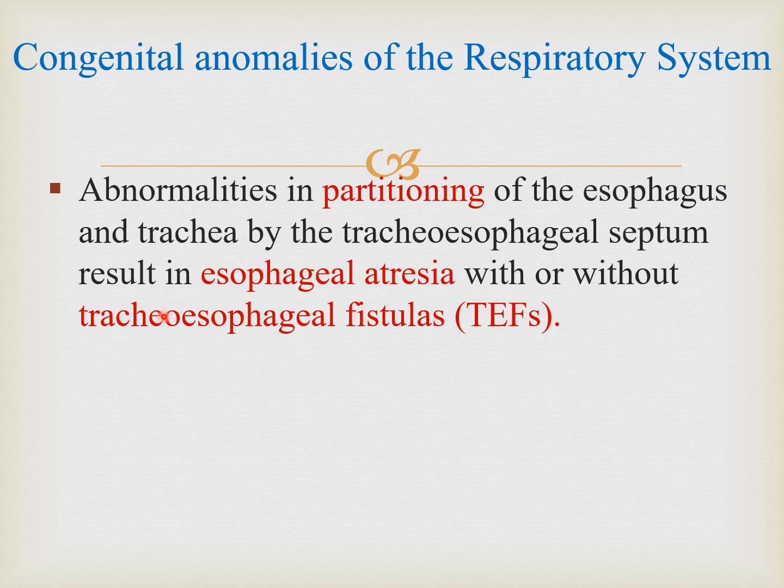As we can see, the trachea has its own epithelium and the esophagus has its own epithelium, but because of abnormal partitioning, which we are going to discuss in the next slide, the esophageal tube and trachea have a connection with one another, so their epithelial surfaces are connected together, and that connection is known as a fistula. So fistula means an abnormal connection between two epithelial surfaces. Stenosis means a decrease in the lumen size, and atresia means complete closure.